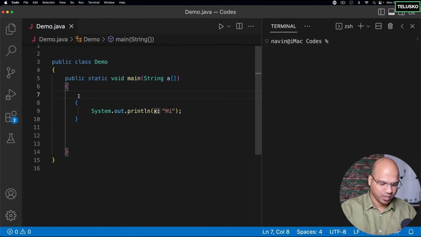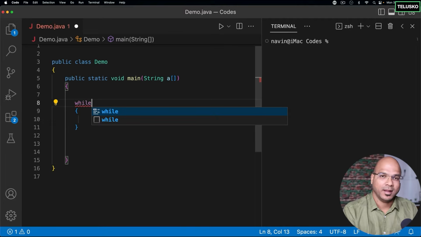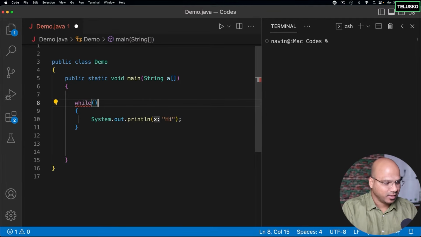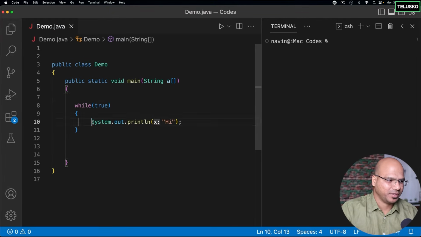So Java will say, okay, if you want to repeat, you have to use a keyword called while. In English as well, we normally use while to say repeat something, or while it is true, do that. So here we can say while it is what? In this bracket, you have to mention true or false. That's how while works. If you say true, it will just keep printing this hi, because while I'm true, I will keep printing it.